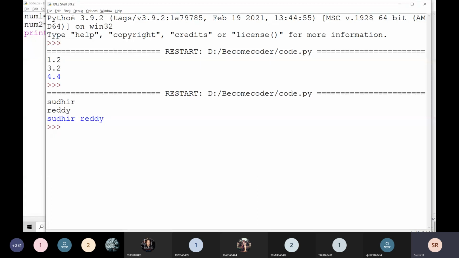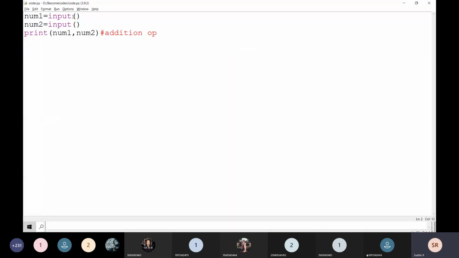If you want to read string values, just write input of. If you want to read float values, you have to write float of input of. If it is an integer, int of input of. If it is boolean values, bool of input of. Bool of input of, int of input of, float of input of. Just input of is for strings.